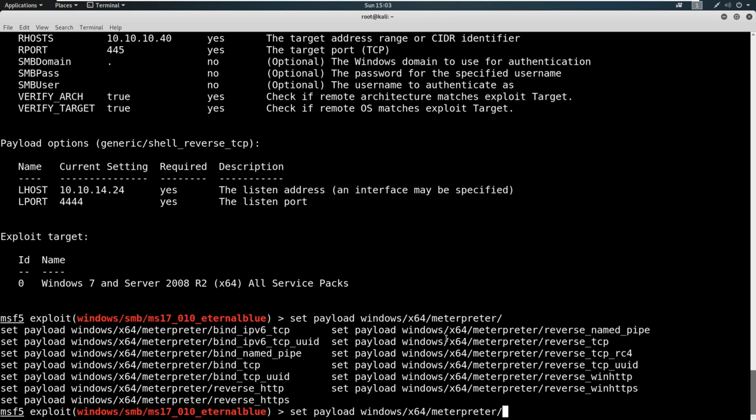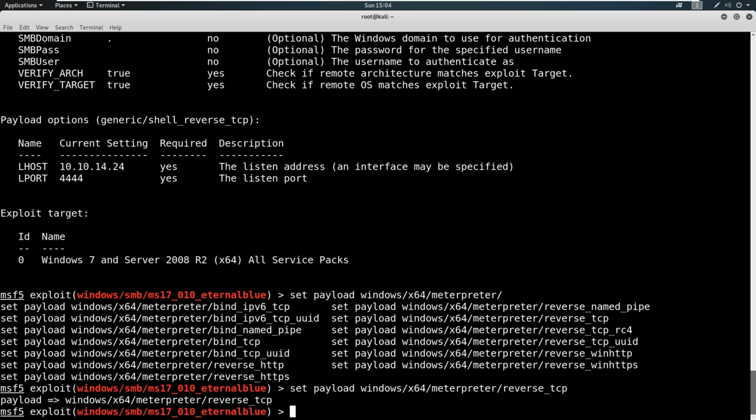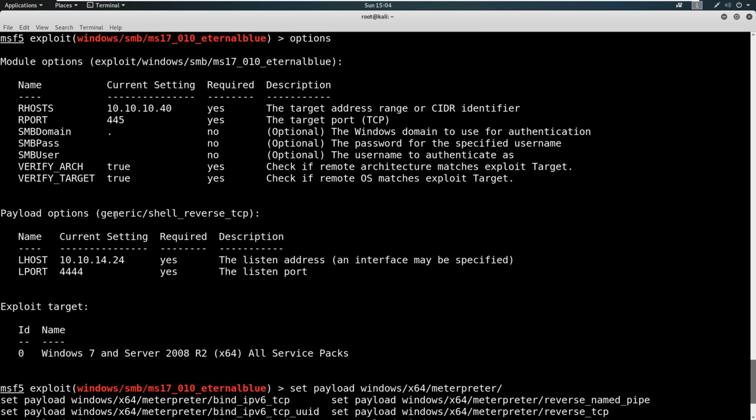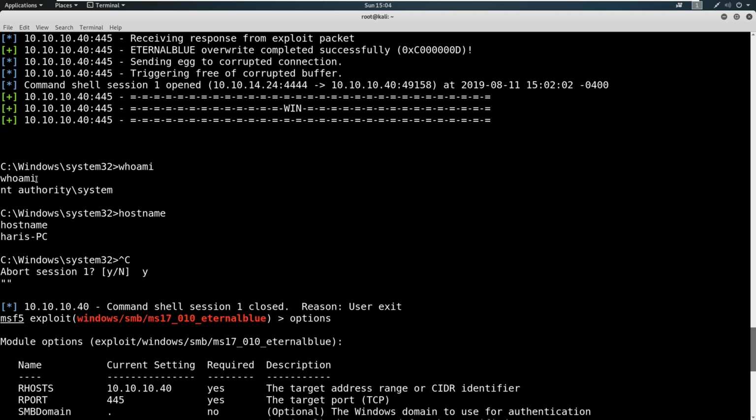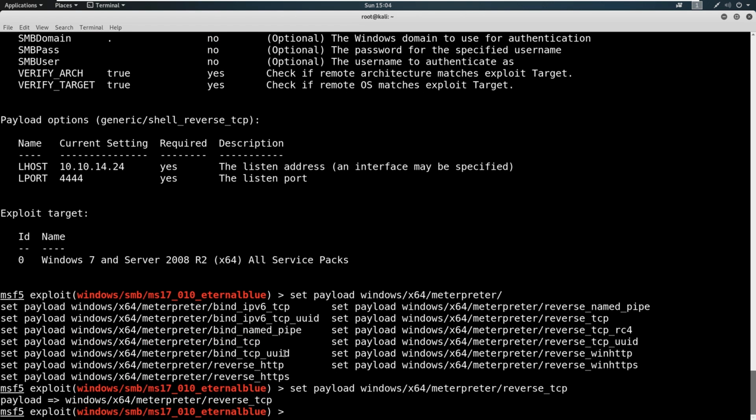And then we just say Meterpreter. And this is staged, right? Look at the stages. And then reverse TCP. This is the one we're going to want. So let's go ahead and select that first. And what we're doing here is we're improving our payload. So we're going from this generic shell, and you saw what it brought us into. It brought us into a command prompt. That's okay, but we could do better. So we're going to set this payload here.